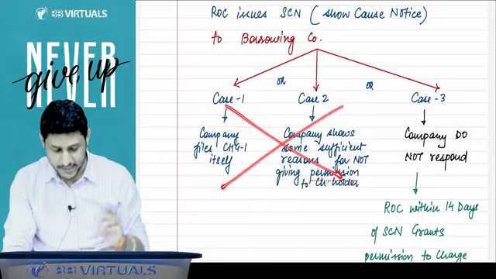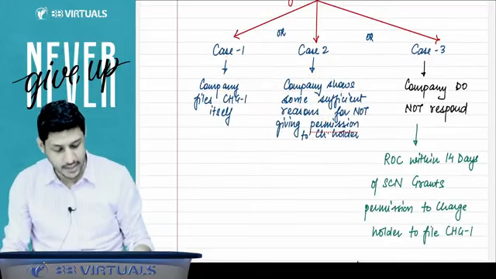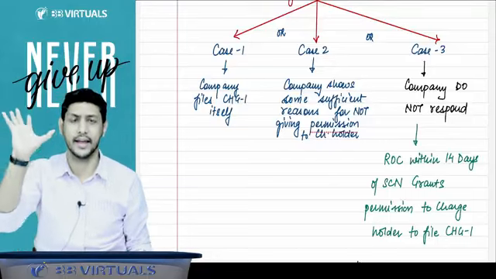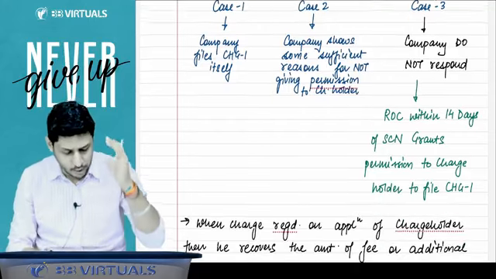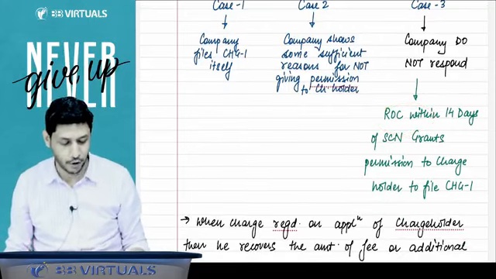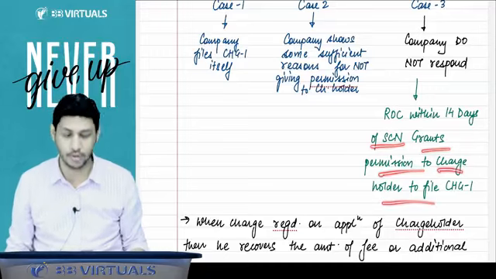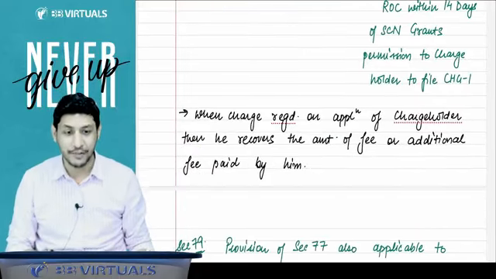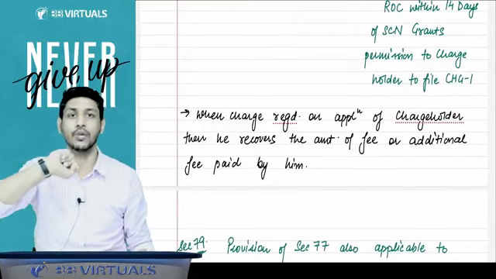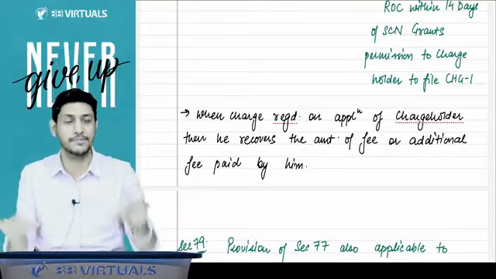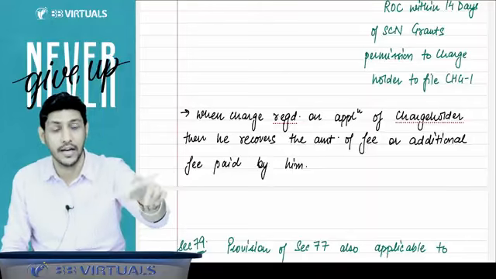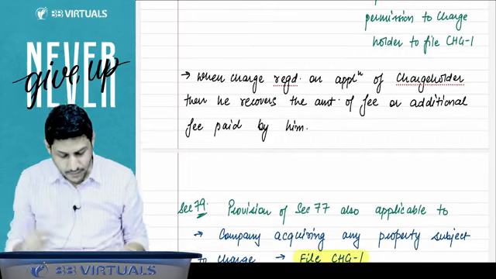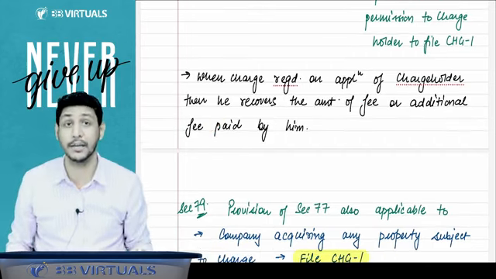But if neither of these cases applies, then the third case is that the company is not responding. And if the company is not responding, the ROC says, now sit at your home. The ROC, within 14 days of the SCN, grants the permission to the charge holder to file the CHG1, and then the charge holder will file the CHG1 with the ROC. And when the charge holder files the CHG1 and the charge is registered, whatever expenses the charge holder has spent, all those fees and expenses will be recovered from the company.